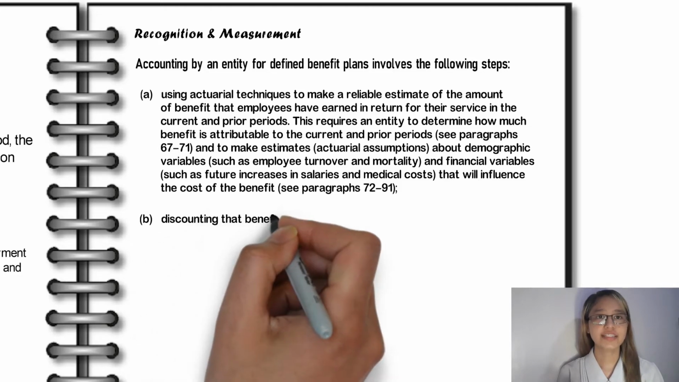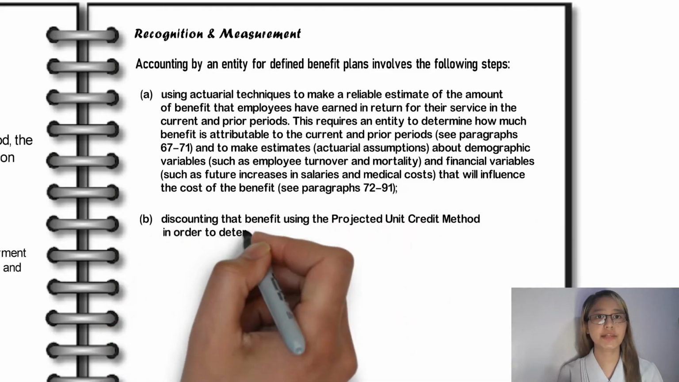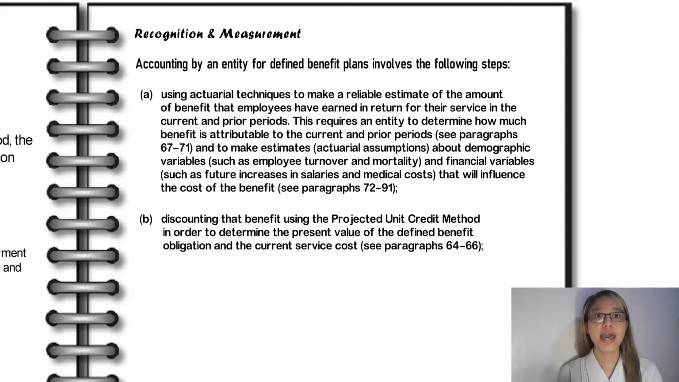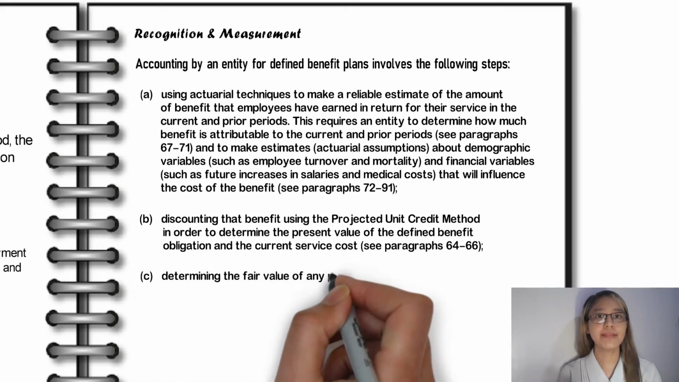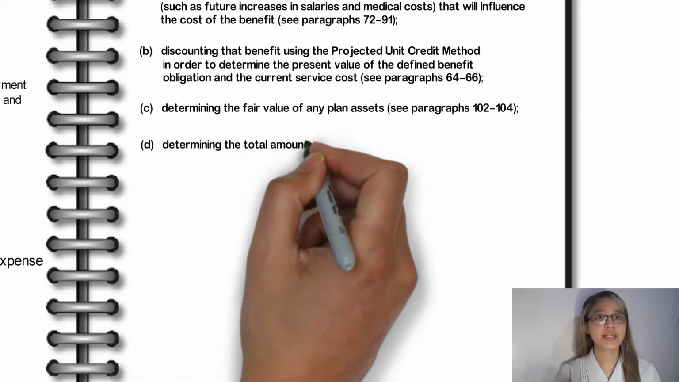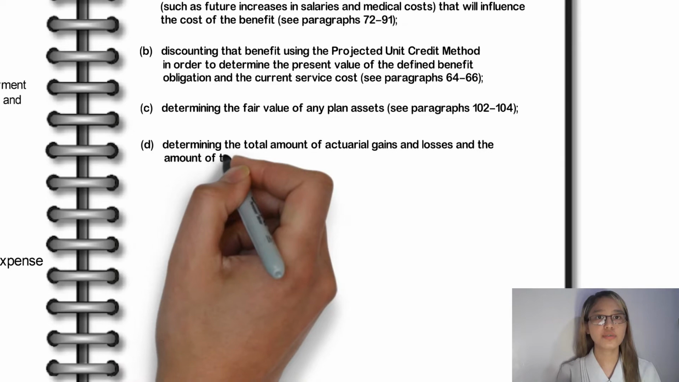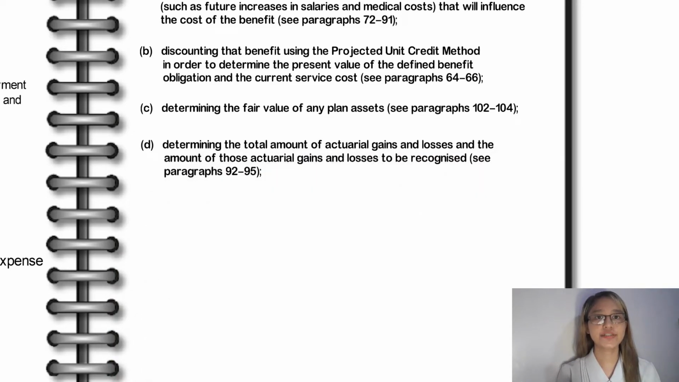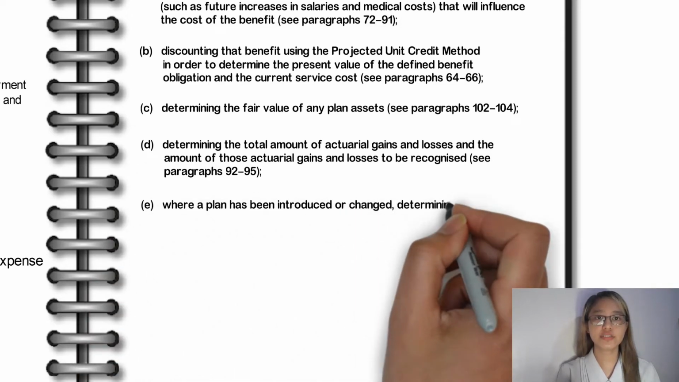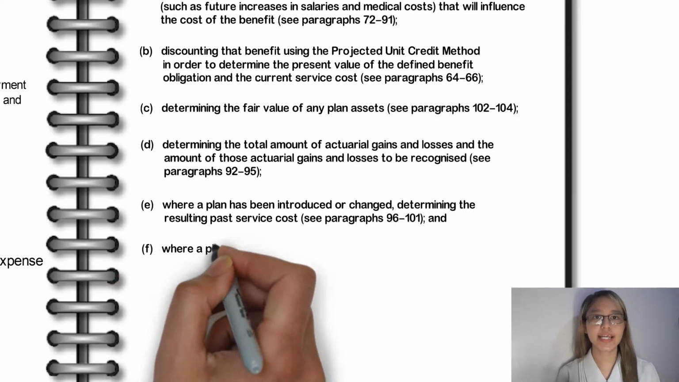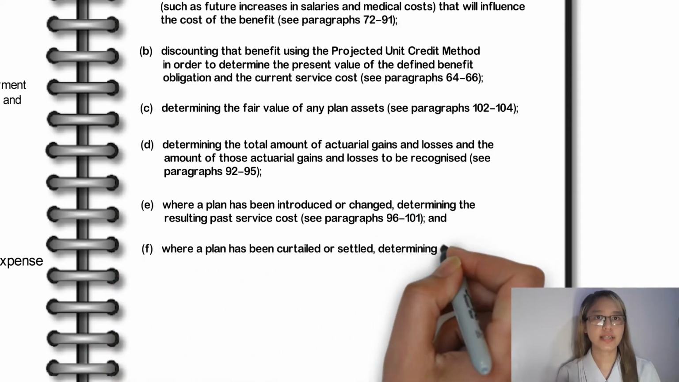Second, discounting that benefit using the projected unit credit method in order to determine the present value of the defined benefit obligation and the current service costs. Third, determining the fair value of any plan assets. Fourth, determining the total amount of actuarial gains and losses and the amount of those to be recognized. Second to the last, where a plan has been introduced or changed, determining the resulting past service cost. And lastly, where a plan has been curtailed or settled, determining the resulting gain or loss.